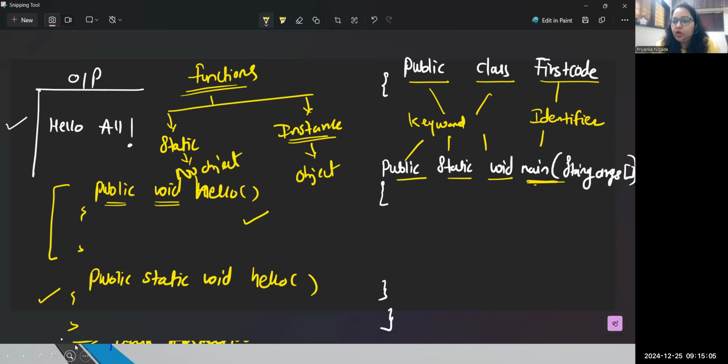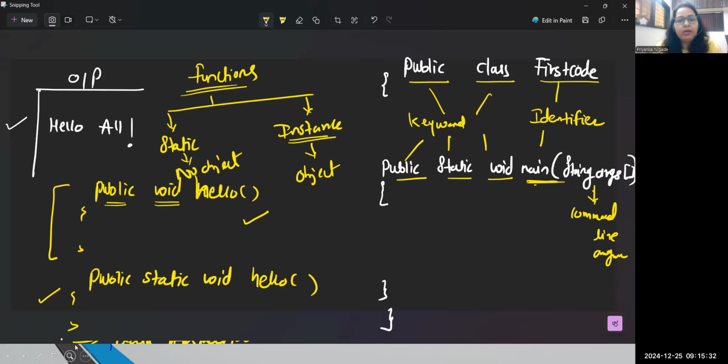So we have String arguments, which is actually called command line arguments. You can just understand that command line arguments mean your main function is capable of accepting some external data also, which you pass through your keyboard. Got it? And that's the reason this is a compulsory statement you need to write. So this is fixed syntax. There is no change.